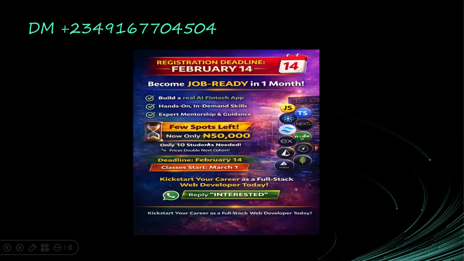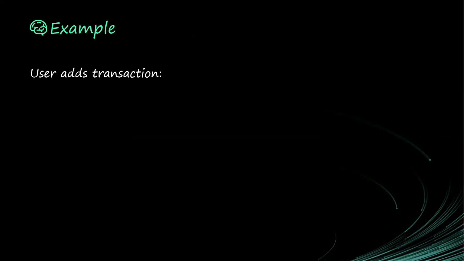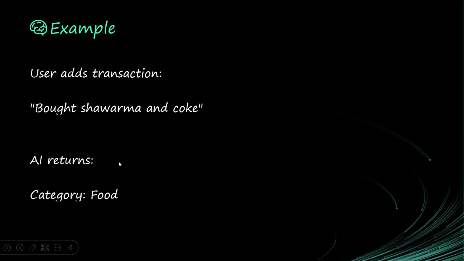Okay, so a user can add transactions. Let's assume a user bought shawarma and coke. So this is the transaction description, right? Our AI system is going to categorize it as food.